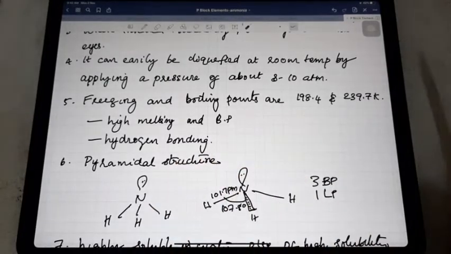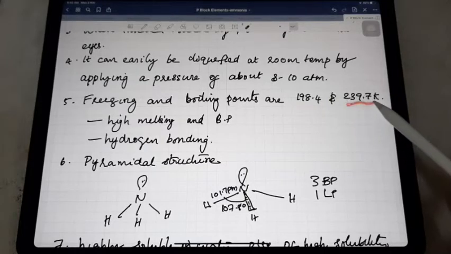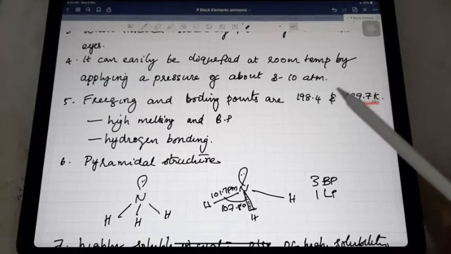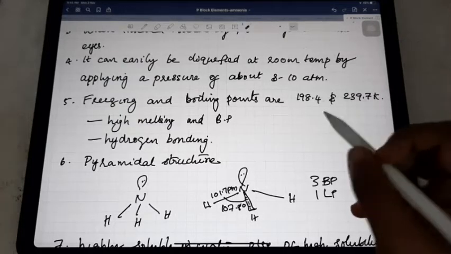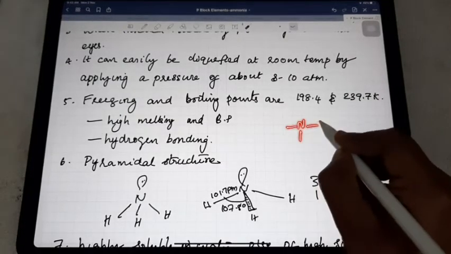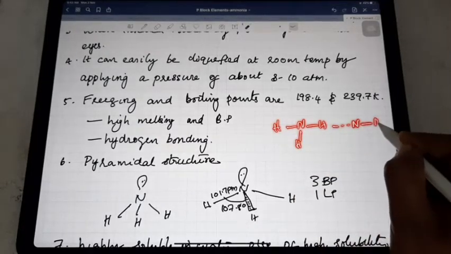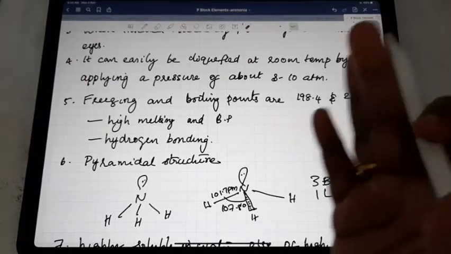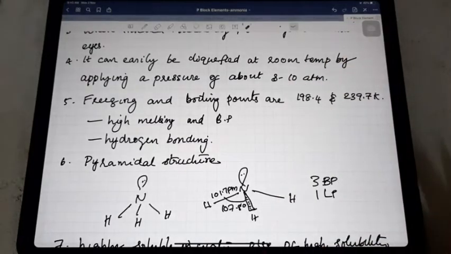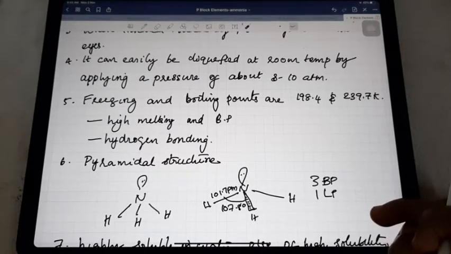The next one, freezing and boiling points are 198.4 and 239.7 Kelvin. So, high melting and boiling points. What's the reason? Hydrogen bonding, which we discussed earlier. Ammonia molecules have the facility for hydrogen bonding with one another. That's why the bond is strong, and breaking it needs a large amount of energy. That's why more temperature is needed for melting or boiling.